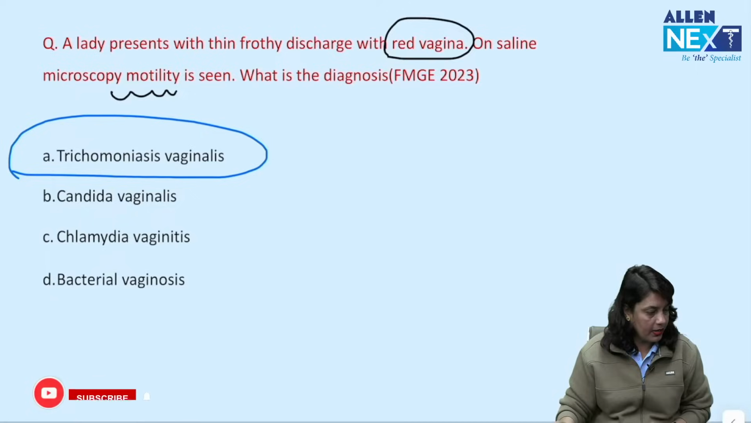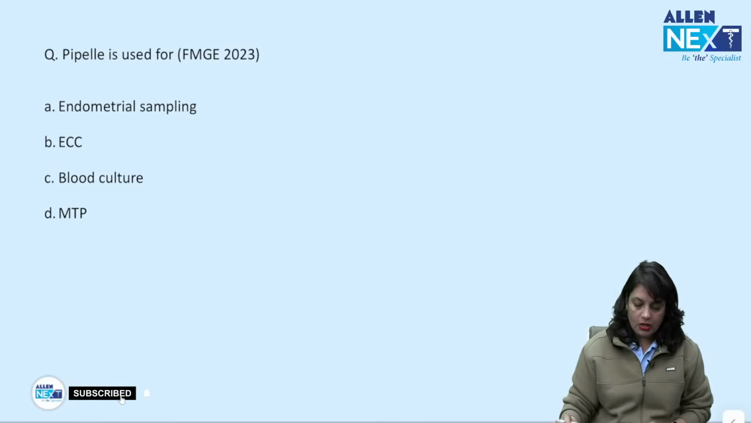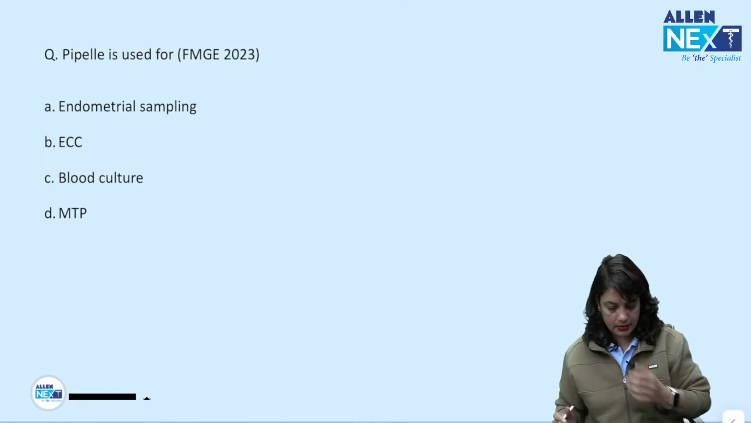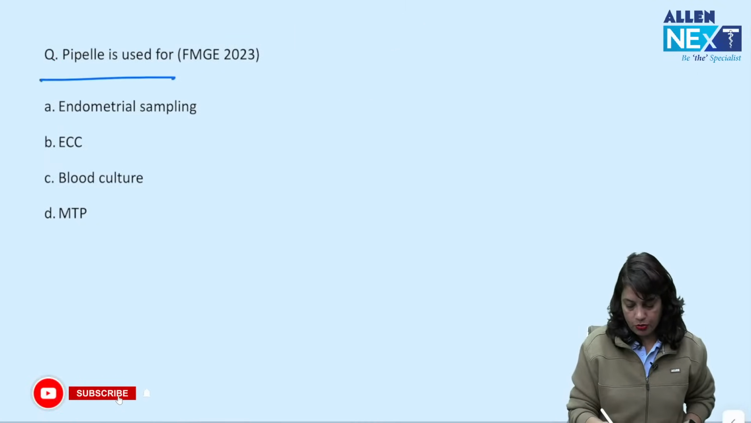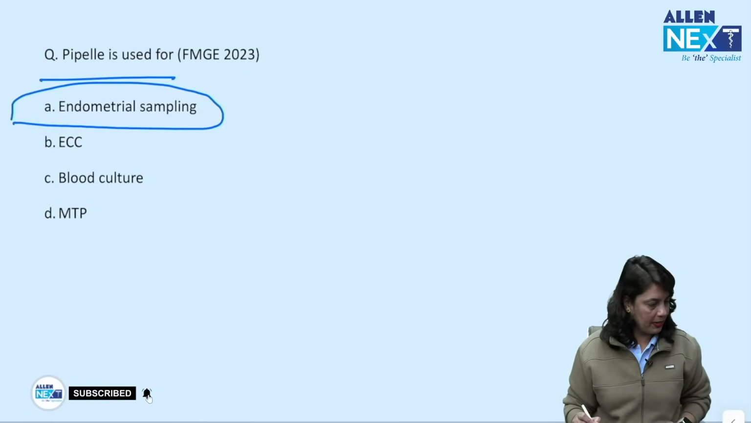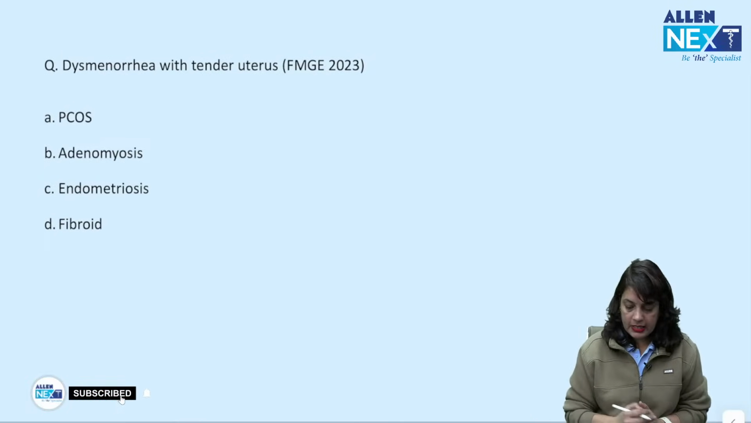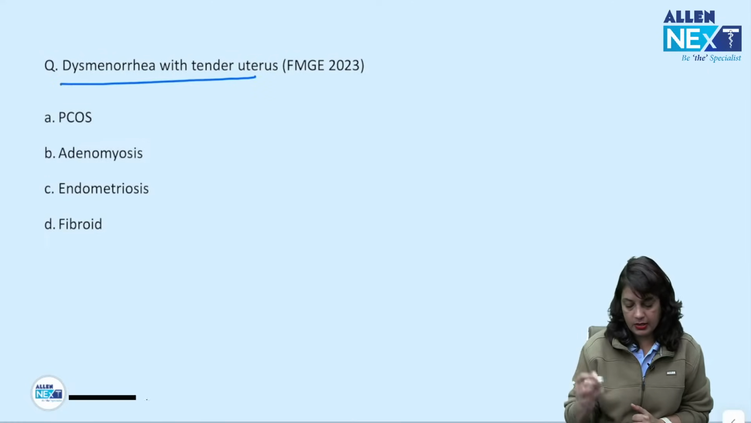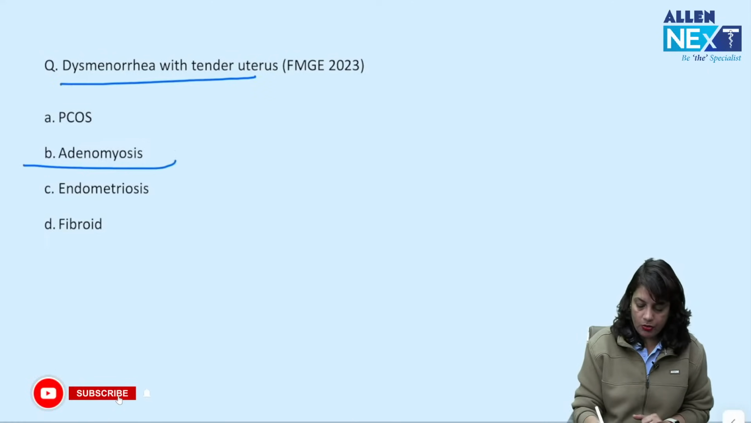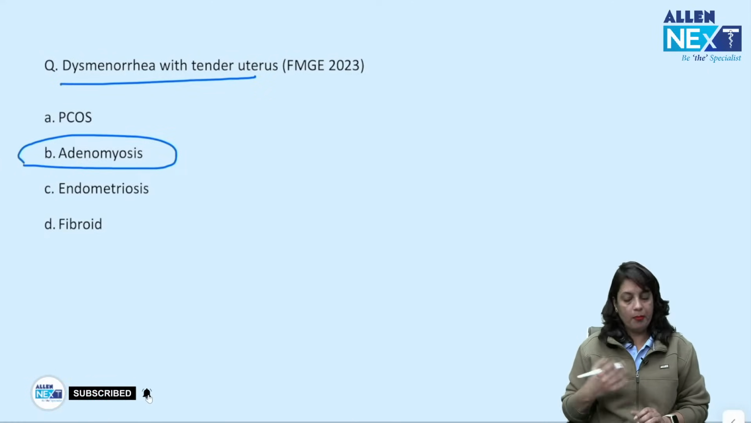Okay. So I am taking up some of the latest questions so that you know what type of questions are being asked. Pipelle is an instrument used for endometrial sampling. I have already discussed. So I am just winding up this session. Dysmenorrhea with a tender uterus. Dysmenorrhea with a tender uterus is always adenomyosis.